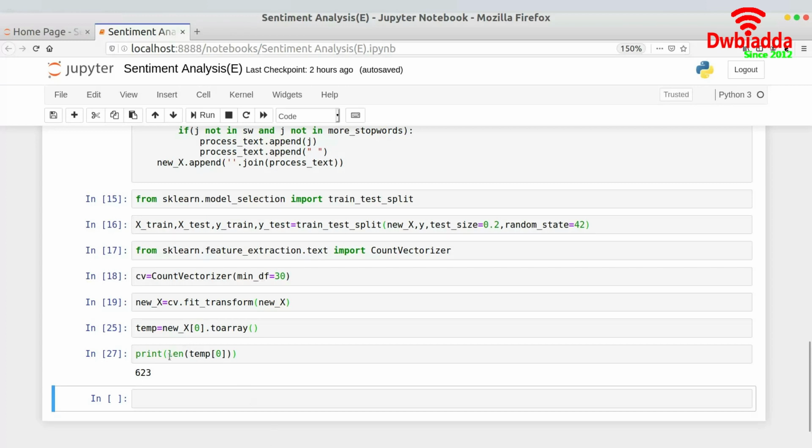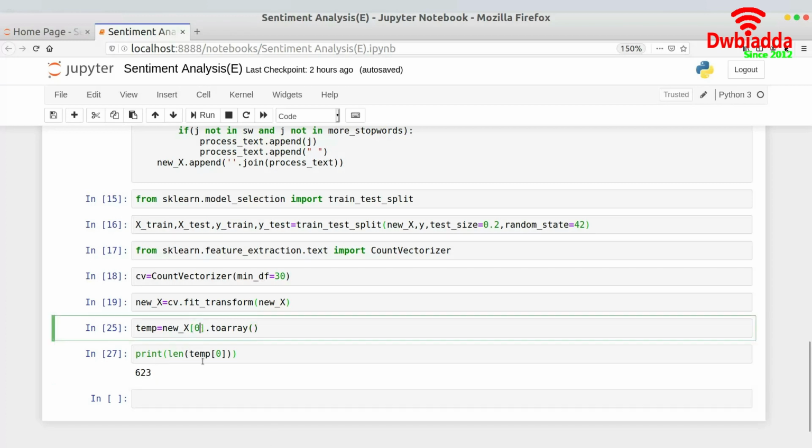So x of 0 would have a length of 623. Similarly, x of 1 would also have a length of 623. If you don't believe, let me just run this for you.